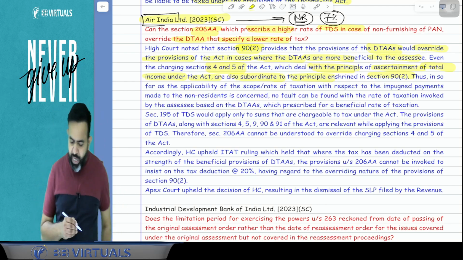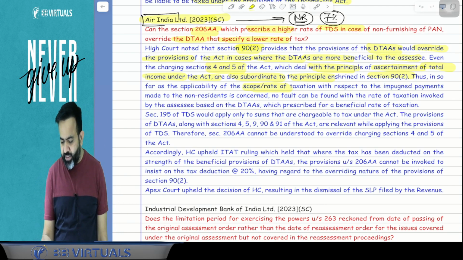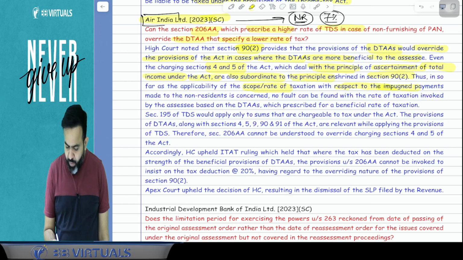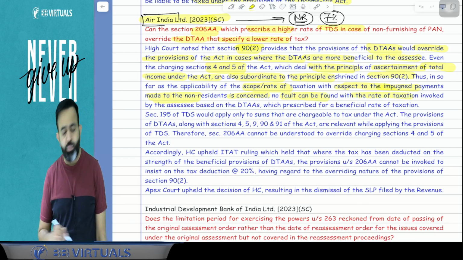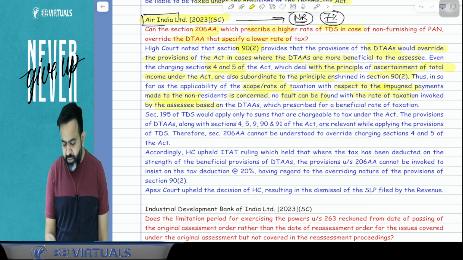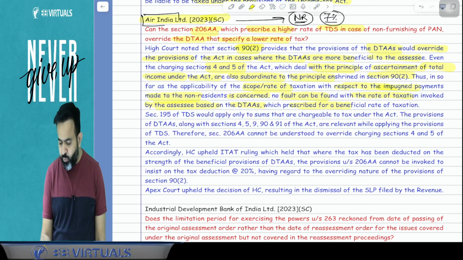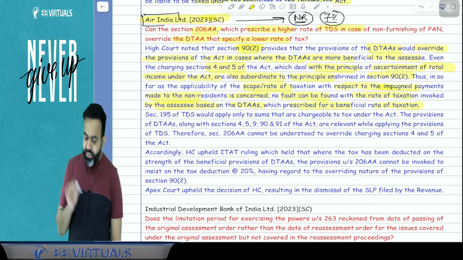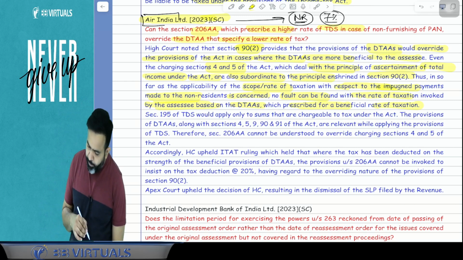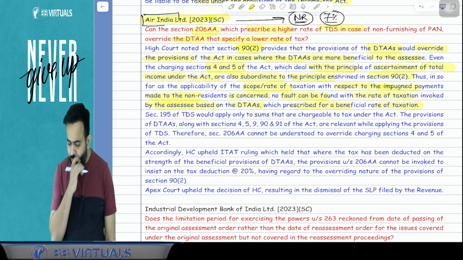Thus, insofar as the applicability of scope and rate of taxation with respect to the impugned payment made to the non-resident is concerned, no fault can be found with the rate of taxation invoked by the assessee based on the DTAA, which prescribes the beneficial rate of taxation. Section 195 of the TDS would apply only to the sums that are chargeable to tax under the Act.